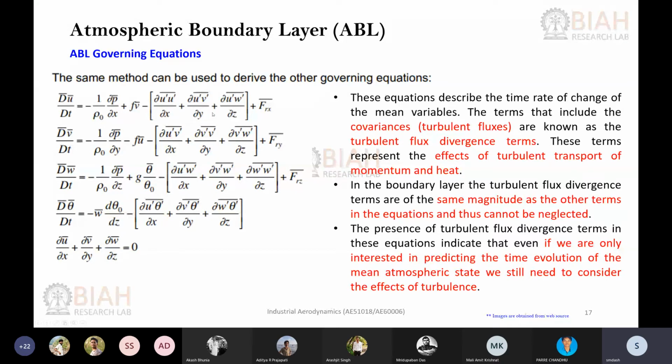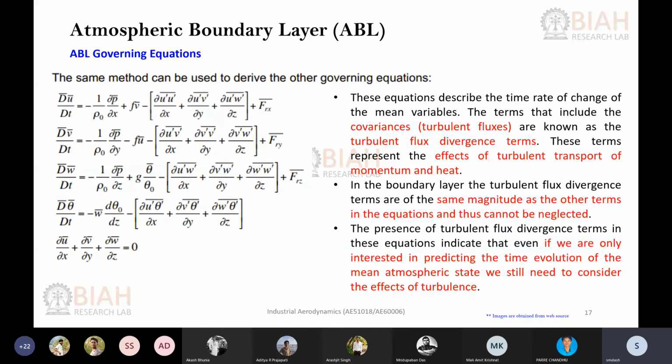In general you can say, and the last term is your frictional term. Okay, so this is again on the mean. So you can see that when you are just interested in the mean quantities, you simply cannot neglect the fluctuation part. It is there in your equation. Okay, so it is not possible for someone interested in the mean quantity to say that I will not be looking into the turbulence part.